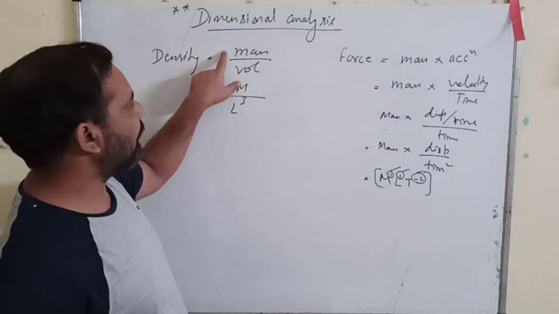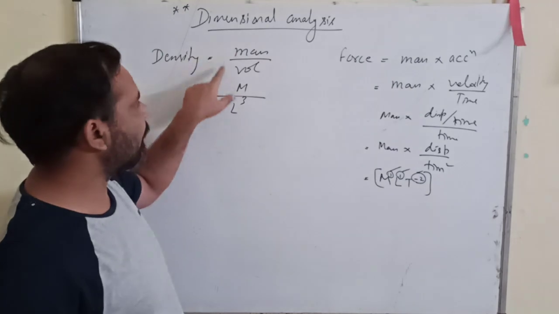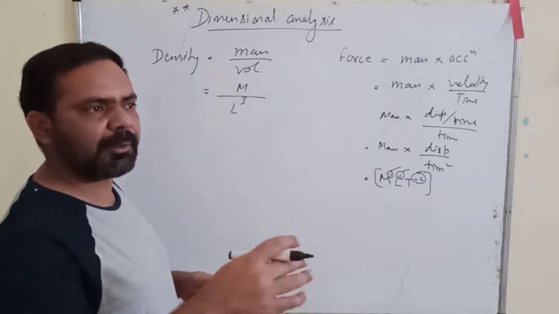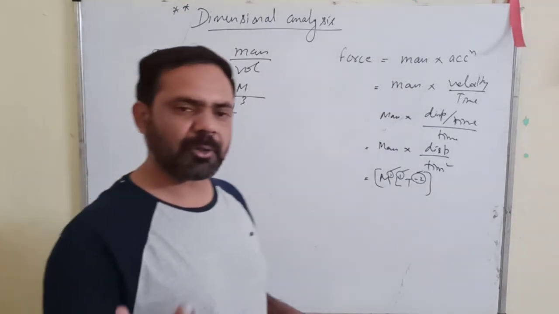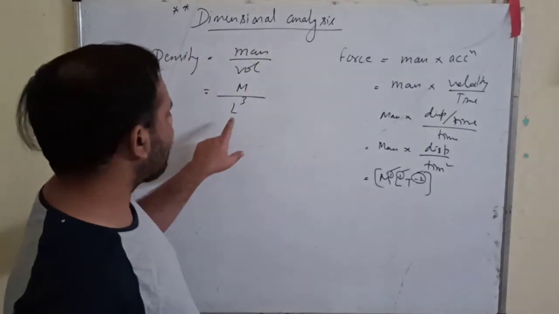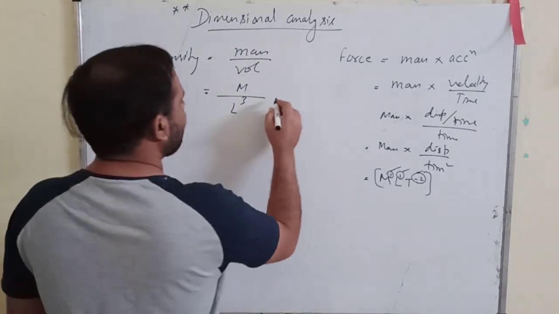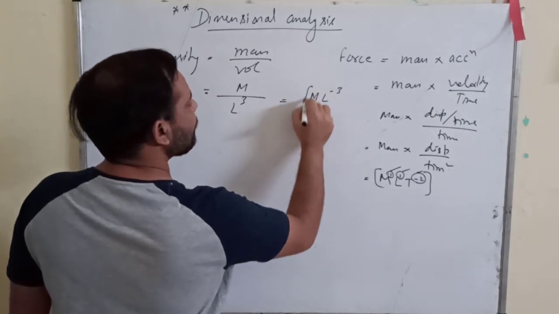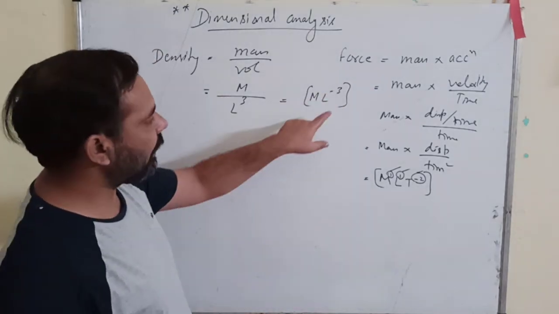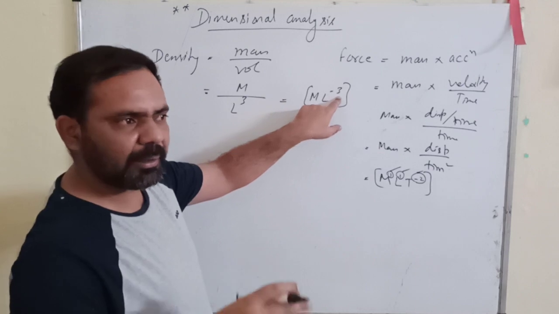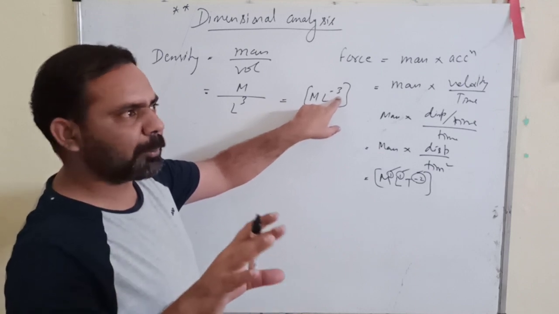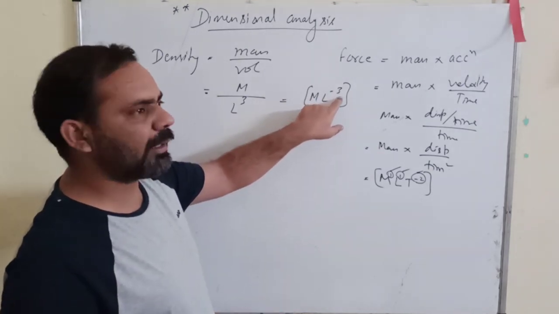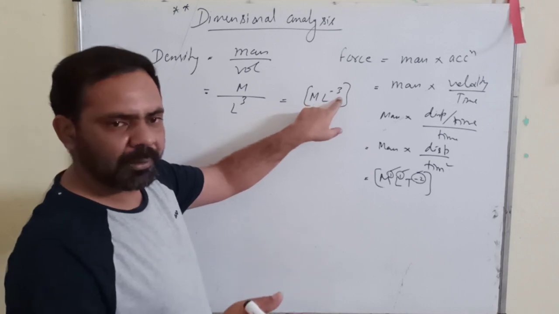Okay, so mass is M. This is a fundamental quantity itself. Volume, you can write L into B into H. Now L, B, H all are lengths only, so you can write L cube. So what is your dimensional formula? M L minus 3. Now here you have not mentioned T. It simply means that the exponent of T is 0.